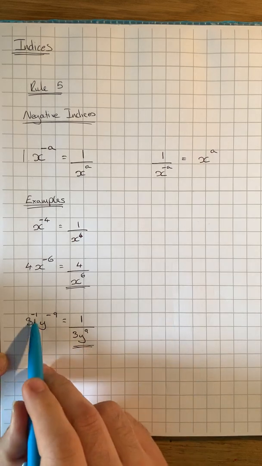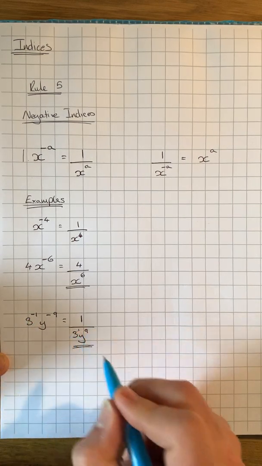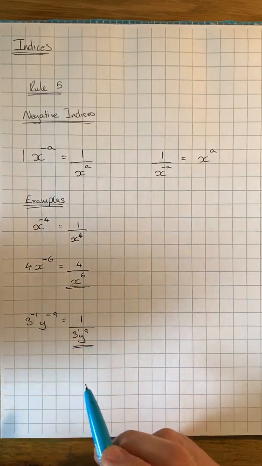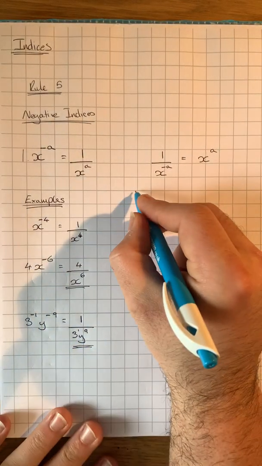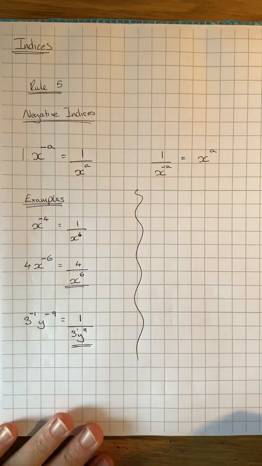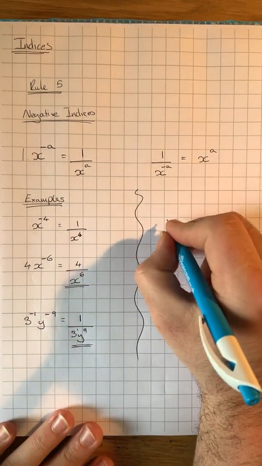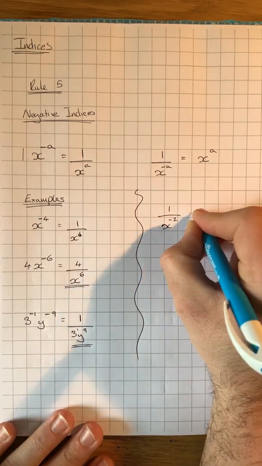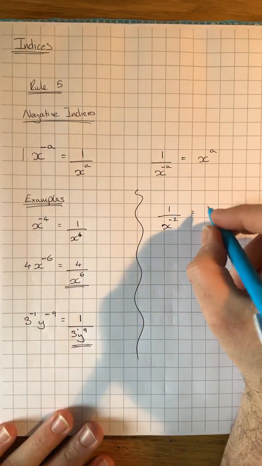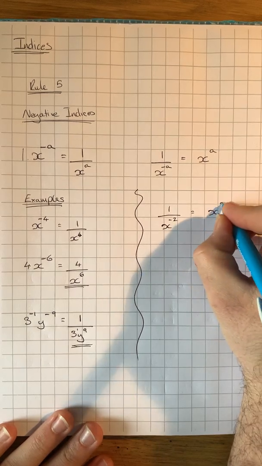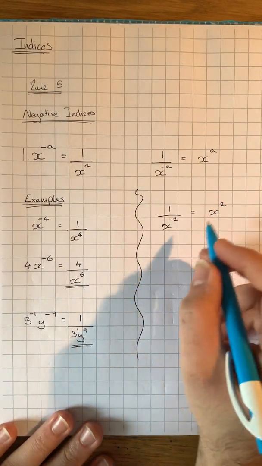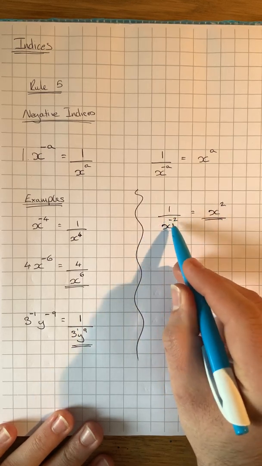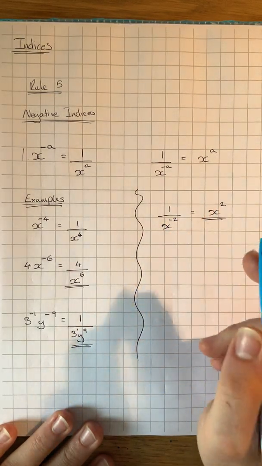So that negative 1 becomes a positive 1 down here, and this negative 9 becomes a positive 9 on the bottom. Similarly, if we just think about it in the opposite way, if we had 1 over x to the minus 2 and we want to make it positive, it would become just x to the 2. So we're changing from the bottom to the top, and the negative becomes a positive.